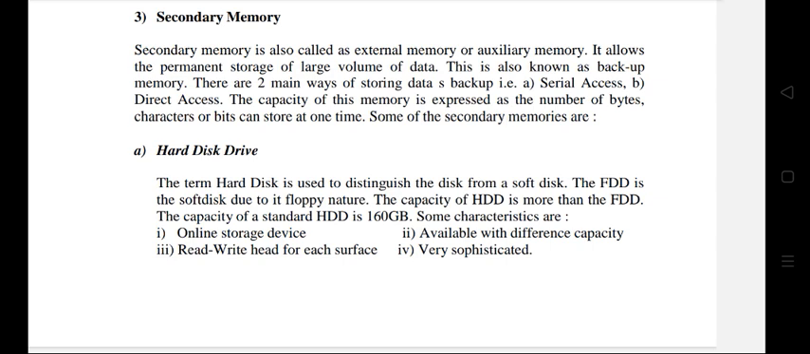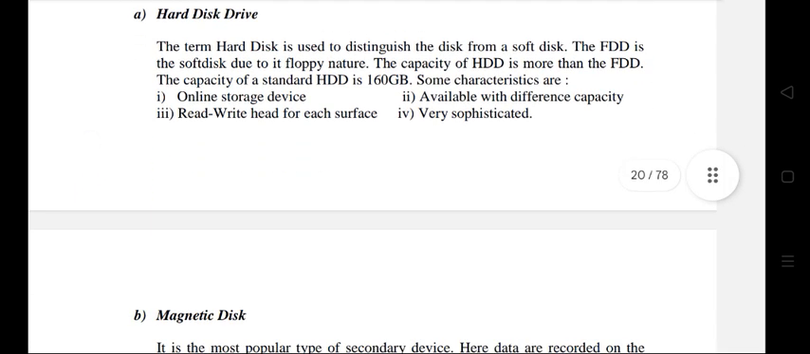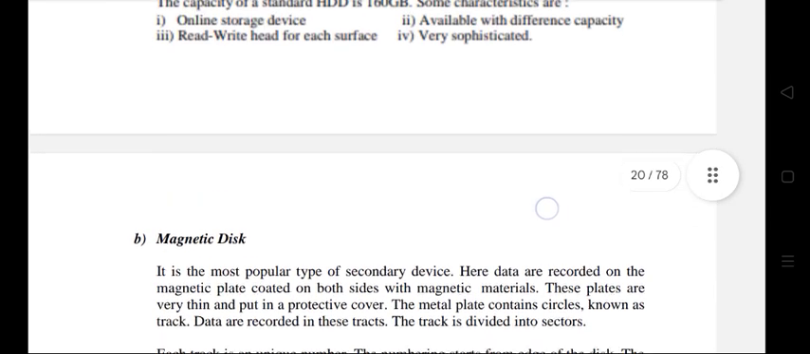Some of the secondary memories are the hard disk drive. The term hard disk is used to distinguish the disk from a soft disk. The floppy disk is the soft disk due to its floppy nature. The capacity of HDD is more than the floppy disk. The capacity of a standard HDD is 160 GB. Some characteristics are: online storage device available with reference capacity, a read-write head for each surface, very sophisticated.